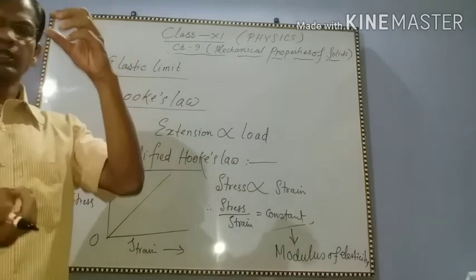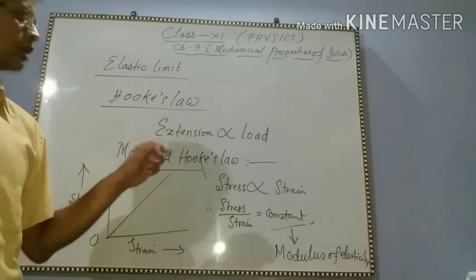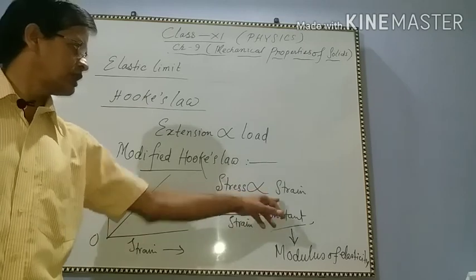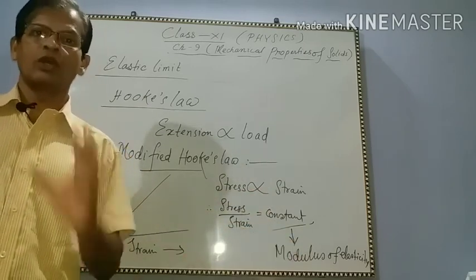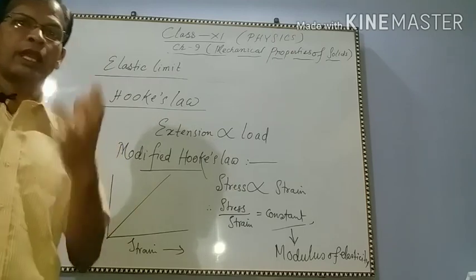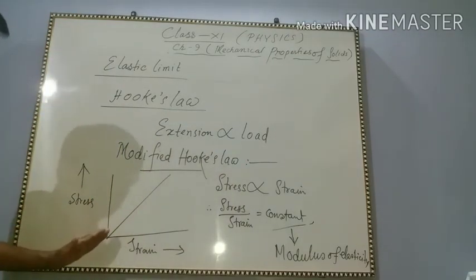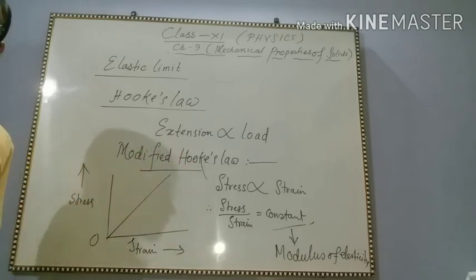Obviously, if load increases, extension will increase. In modified Hooke's law, stress is proportional to strain. That means stress by strain equals constant. This constant is called the modulus of elasticity or coefficient of elasticity. And the graphical representation of Hooke's law, stress by strain being constant, means your graph is a straight line.